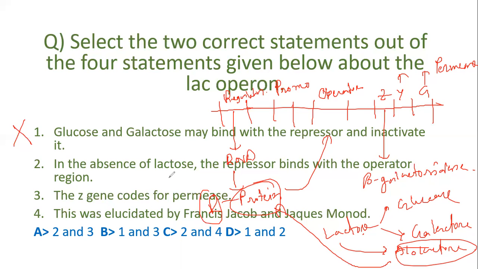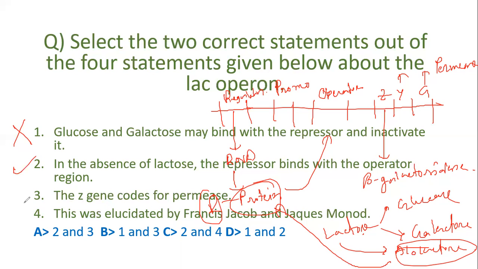So allolactose will not be formed, and it will not be able to prevent the repressor protein from binding to the operator. So the Z, Y, and A genes will not be expressed. So it is a true statement actually.